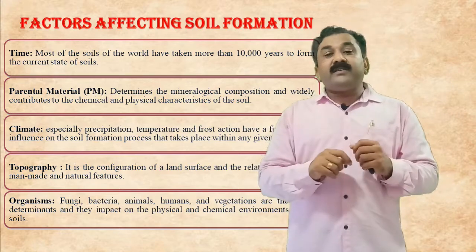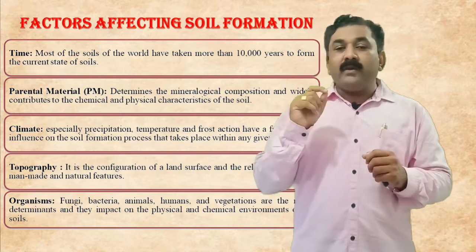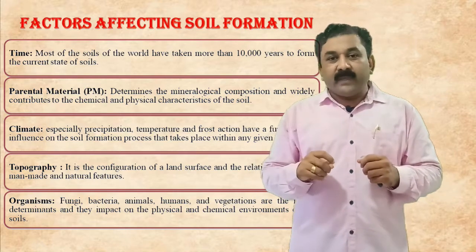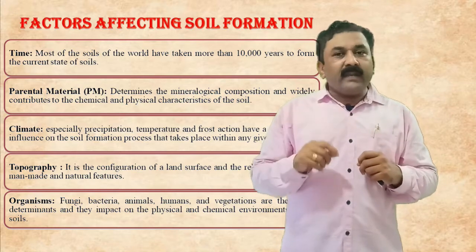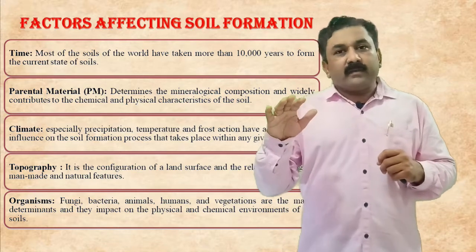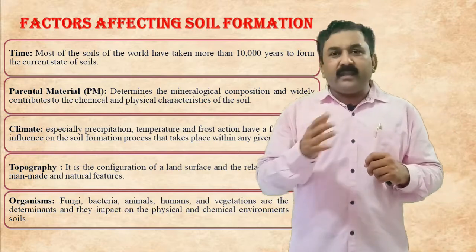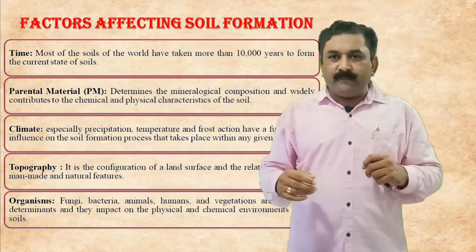The prevailing climatic conditions have monitored the soil formation process, because when there is rainfall, there will be a complete flow of soil particles from one area to another.